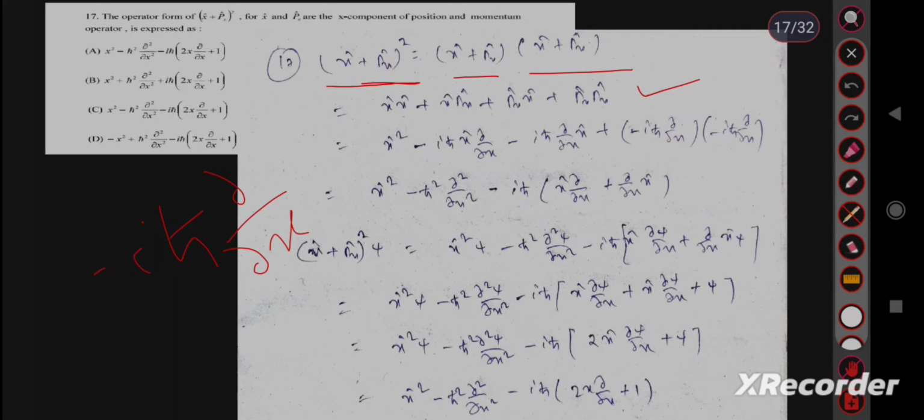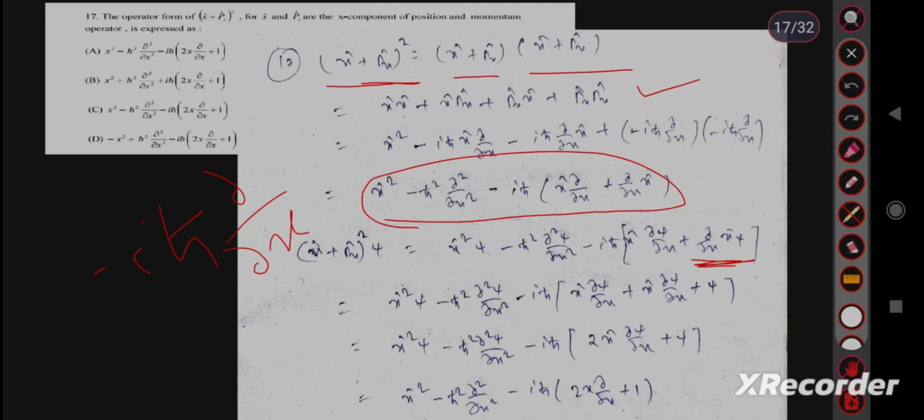After putting the values we get this answer. Then operate it with a general wave function psi. So after operating, this is del y del x upon x psi. We have to put the formula of derivative of product of two terms.